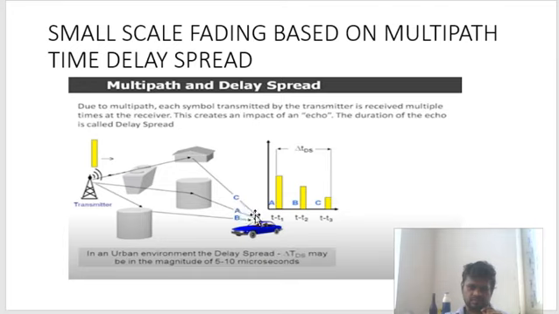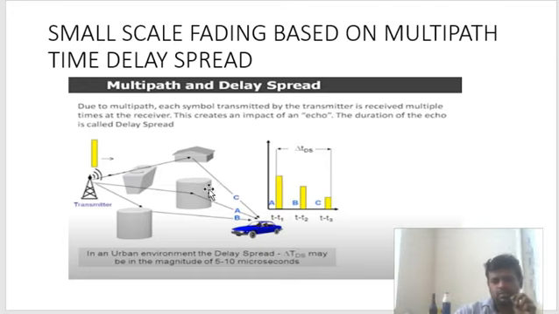Point is clear. Now you observe. This signal will reach faster than the other multipath components because it has traveled less distance, so it will come faster. You see, it is the one closest to zero, so very little delay. And why have I kept the amplitude high? Because the others have traveled a long distance, so they will have more losses and their amplitude will go down. But since this one has come directly, it has sufficient power, so I have kept the amplitude high.